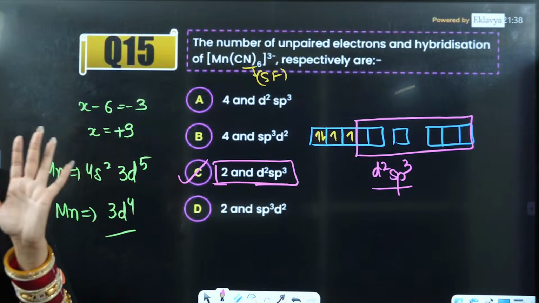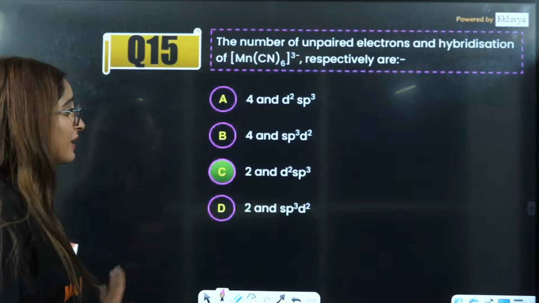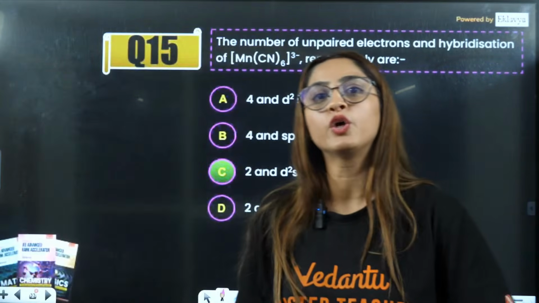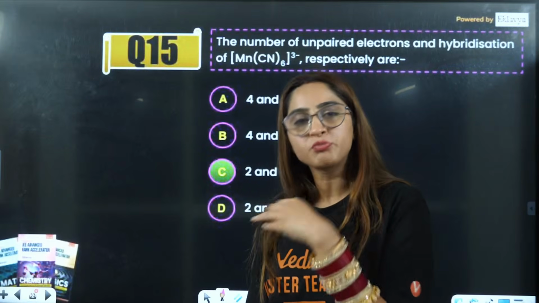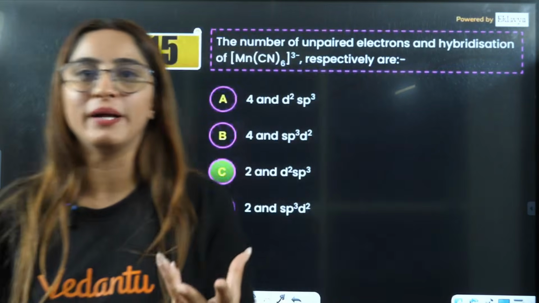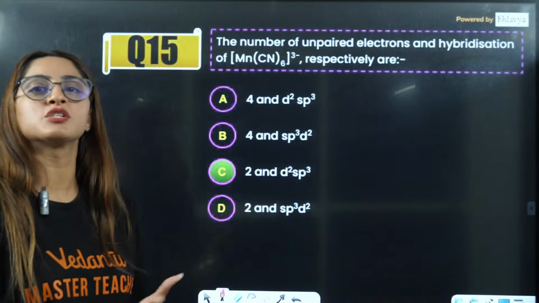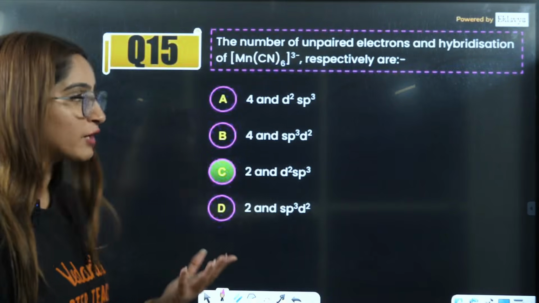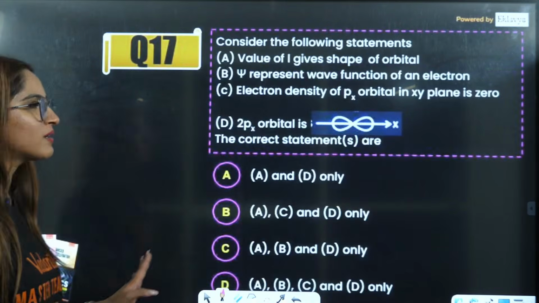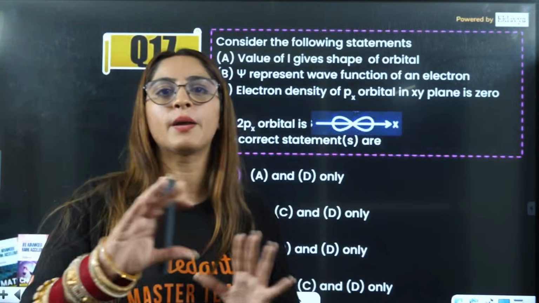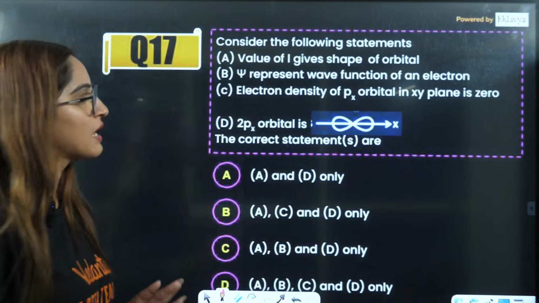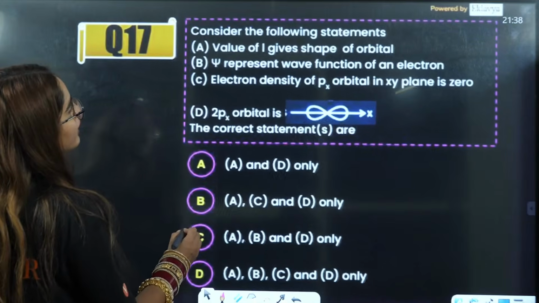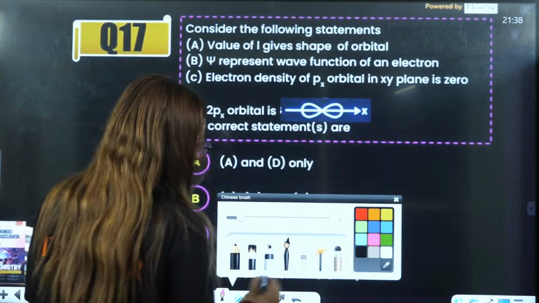Now, beta, they can't make entirely new questions here. The topic, the concepts will be repeated. Definitely some questions you will see fresh, that we are seeing here as well, but you will see that there is some repetition of concepts also. Okay, so now here we have, consider the following statements.